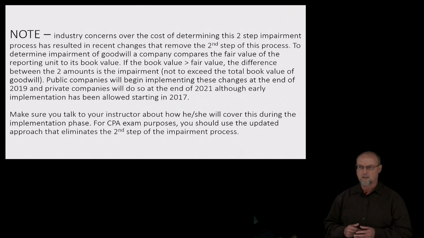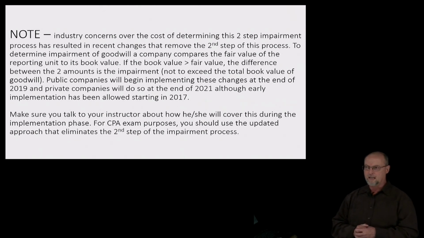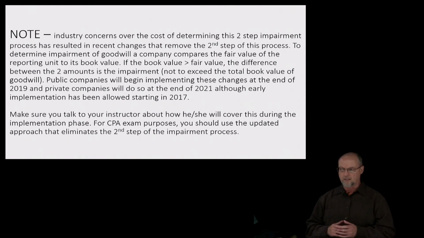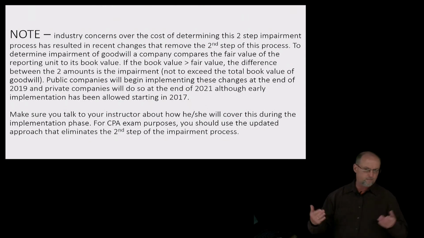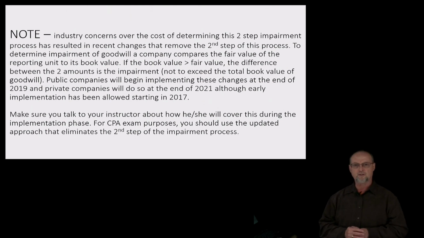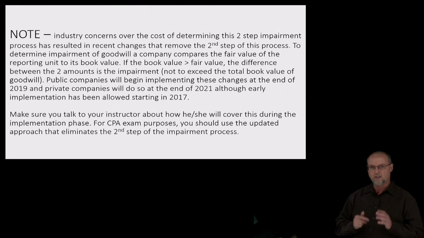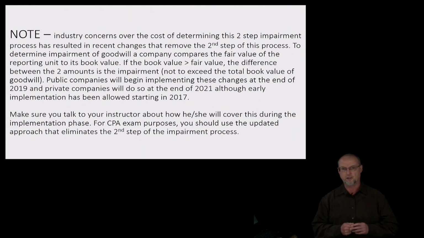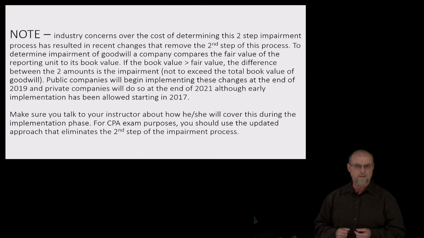Now let's take a look at the slide together. Notice it says publicly traded companies will begin implementing these changes at the end of 2019, and private companies and not-for-profits will do so at the end of 2021. This new ruling or new accounting standard was issued in early 2017, and they allow for early implementation. So what I would suggest you do is talk to your teacher, depending on when you watch this video, and ask them which treatment they are going to test you on.